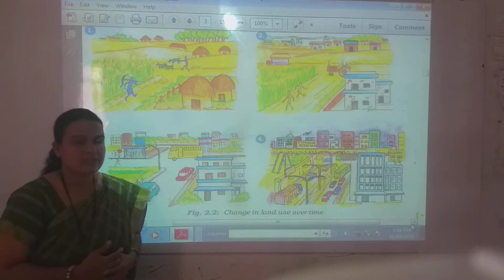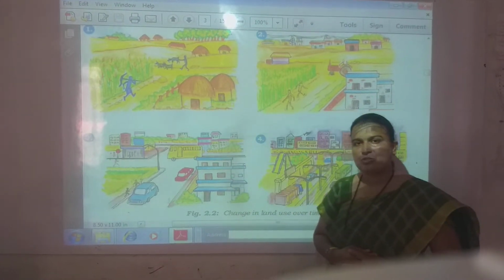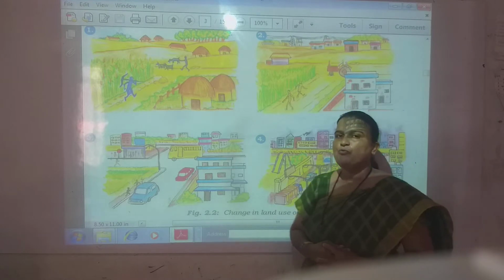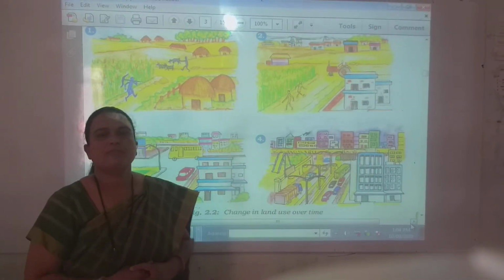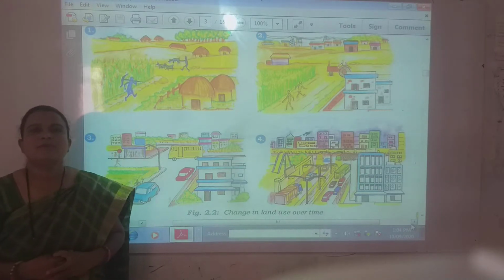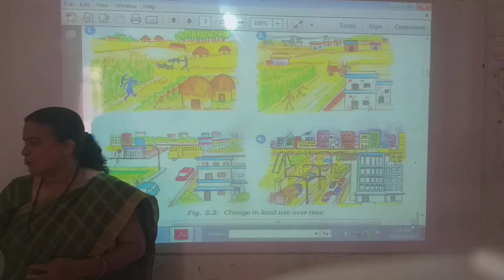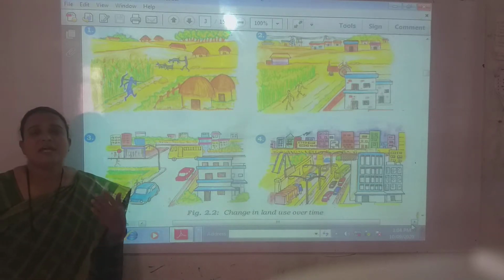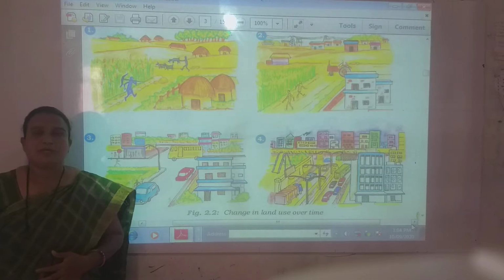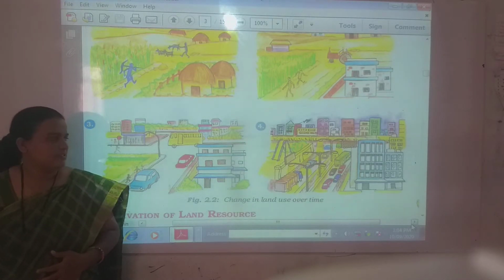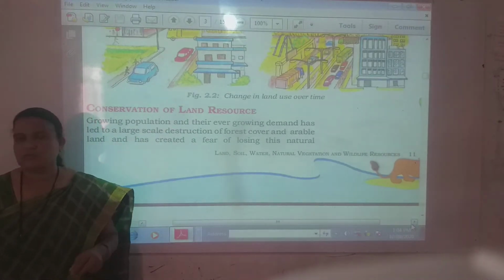And for that reason, what should we do? We need to conserve natural resources. But how can we conserve natural resources? By using some methods we can conserve natural resources such as land. So for the conservation of land, a natural resource, which methods we have to follow, we will see. Here, the conservation of land resource.